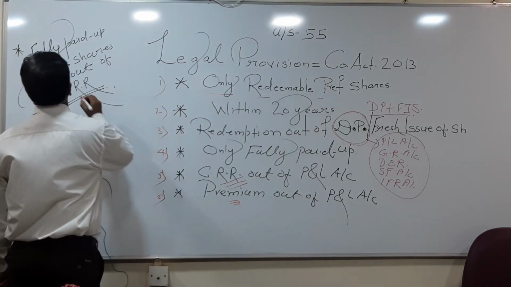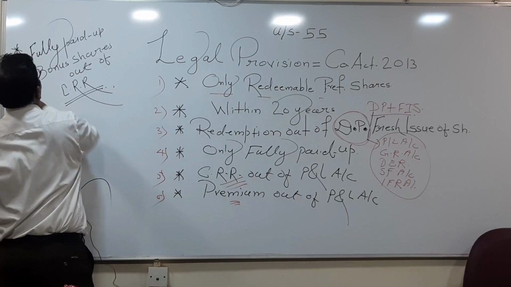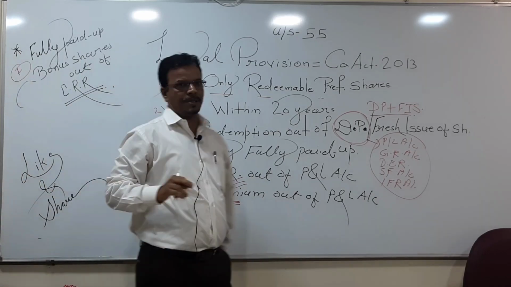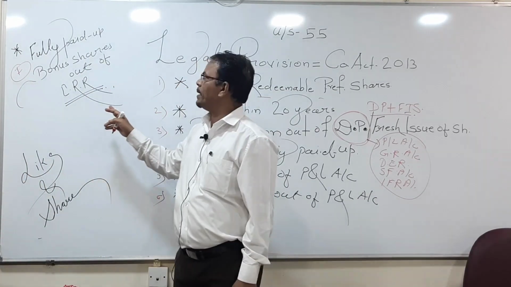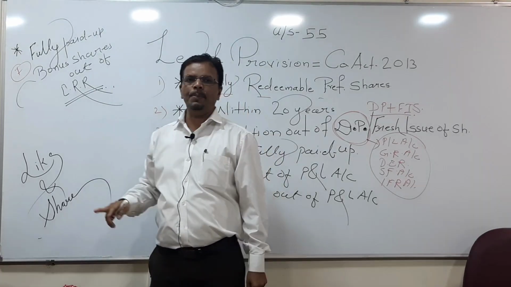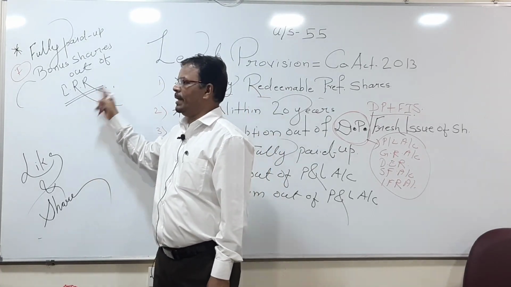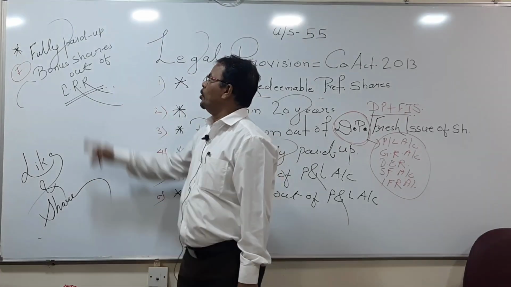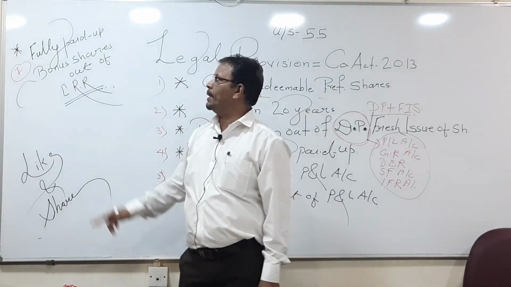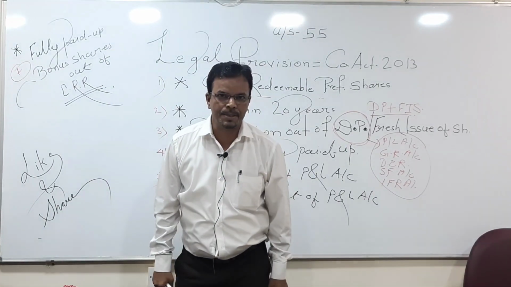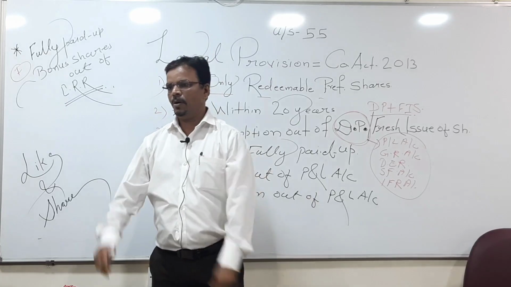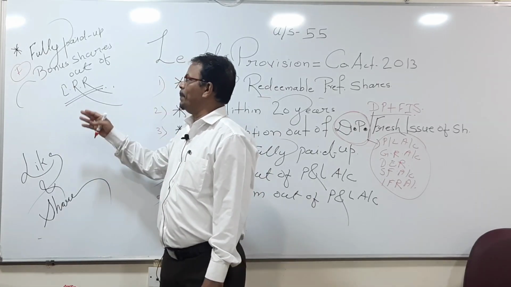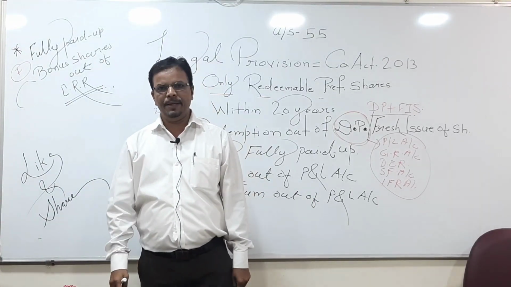After this, come to the 7th point, fully paid up bonus shares out of CRR. Whenever the company has enough amount in CRR, the company goes for bonus shares, and bonus shares are always given to the equity shareholders and always free of cost. Because of this, the capital of the company is going to be increased.